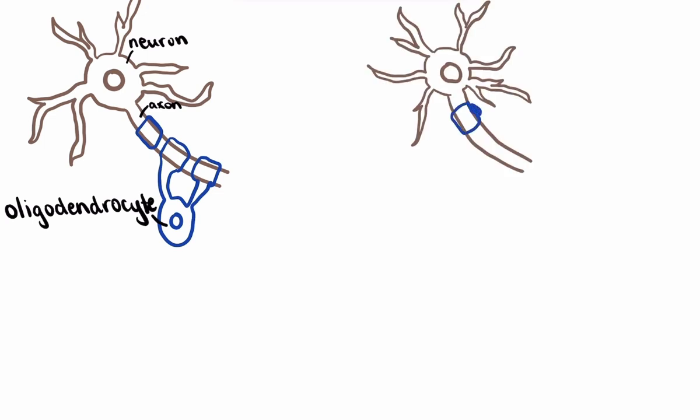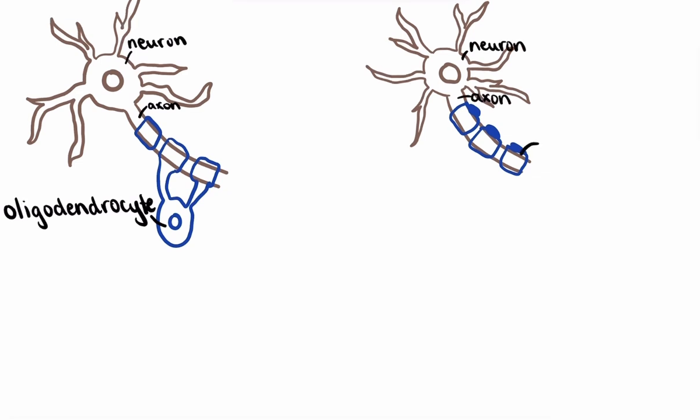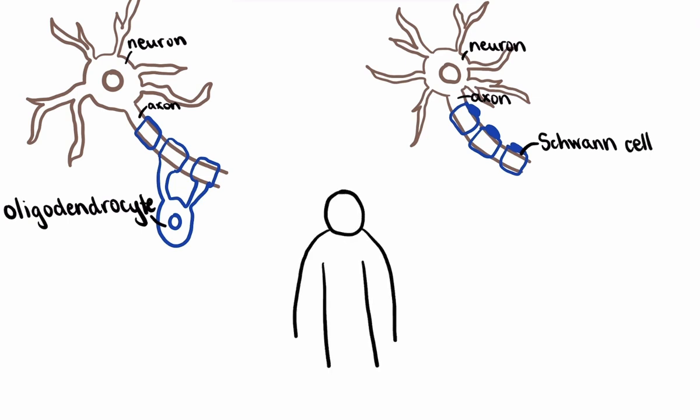The accumulation of psychosine seen in the absence of the GALC enzyme in Krabbe disease is particularly harmful to oligodendrocytes and Schwann cells, both crucial to nervous system function. Oligodendrocytes wrap around axons and produce myelin sheaths, the structure that protects and insulates our nerve fibers, and Schwann cells also wrap around axons producing myelin sheaths, as well as regenerate damaged axons. Oligodendrocytes do this in the central nervous system, and Schwann cells in the peripheral nervous system.